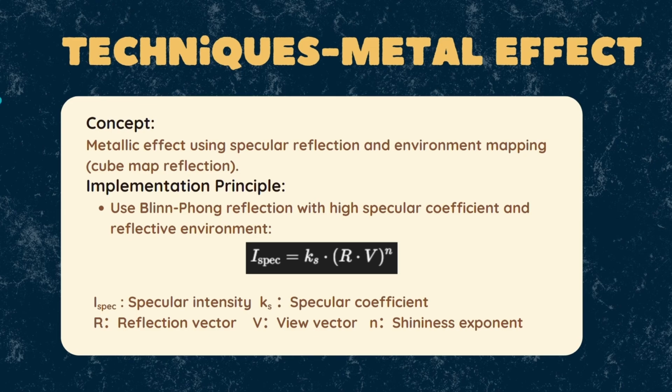For the metal effect, we use the Blinn-Phong reflection model to simulate a shiny surface. We also apply environment mapping using a cube map to make the surface reflect its surroundings, giving a realistic metal look. Our implementation principle is to use Blinn-Phong shading, and the equation here gives our specular intensity, determined by the specular coefficient, the reflection vector, our view vector and the shininess exponent.